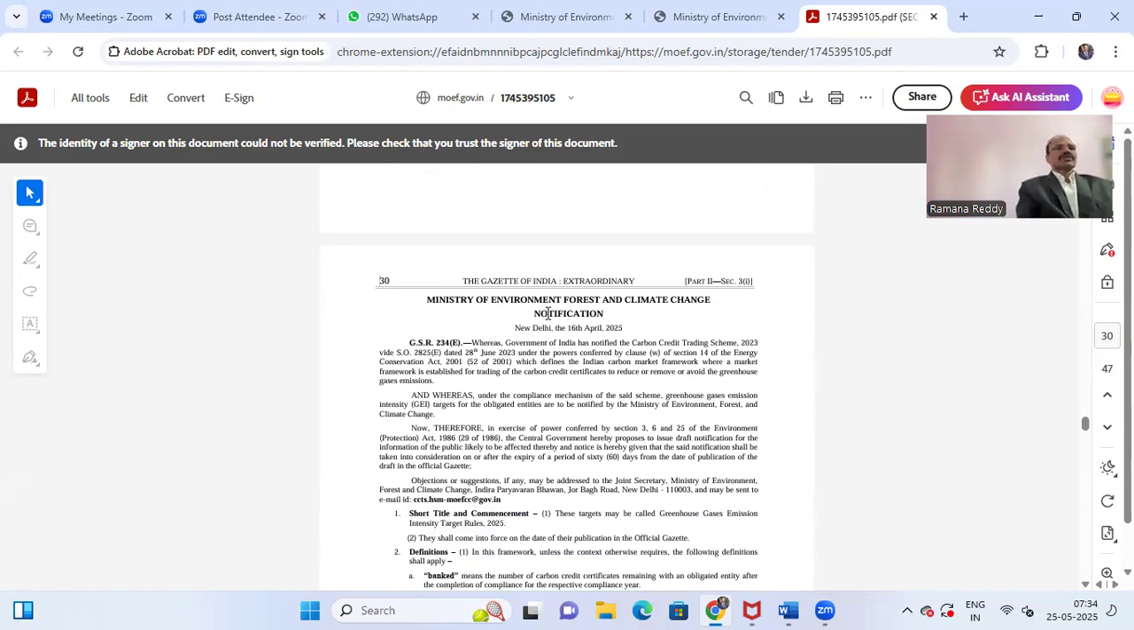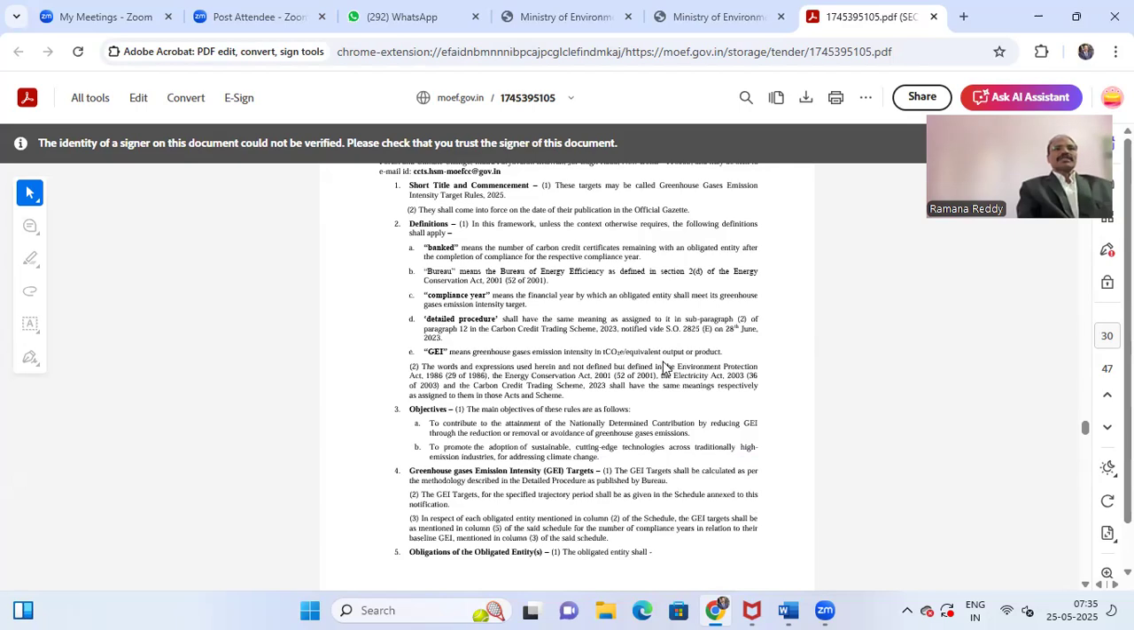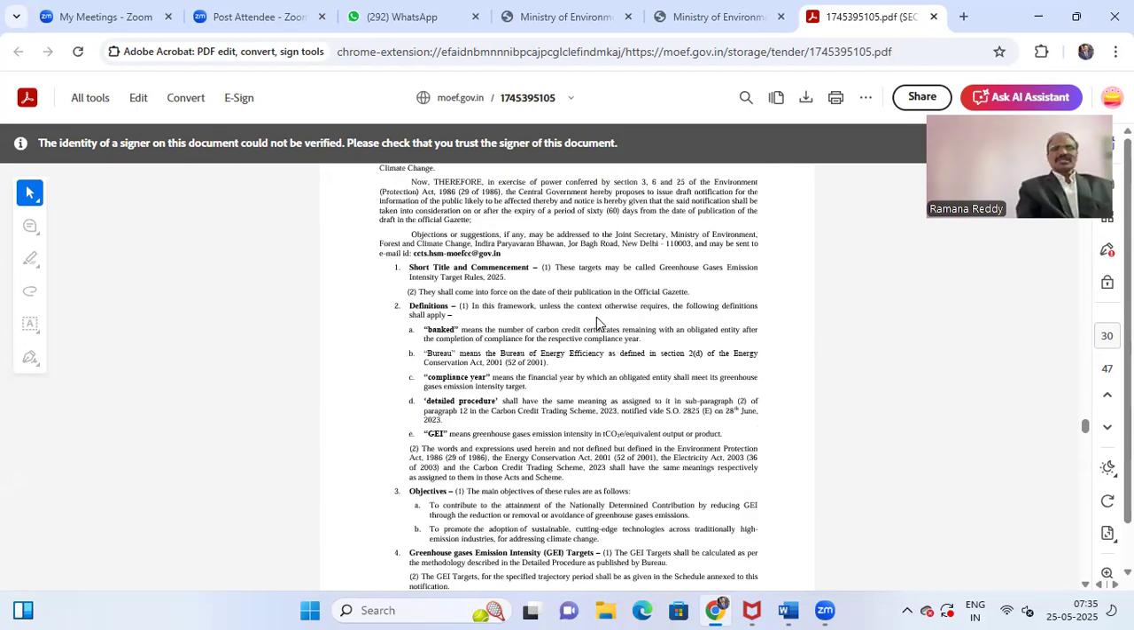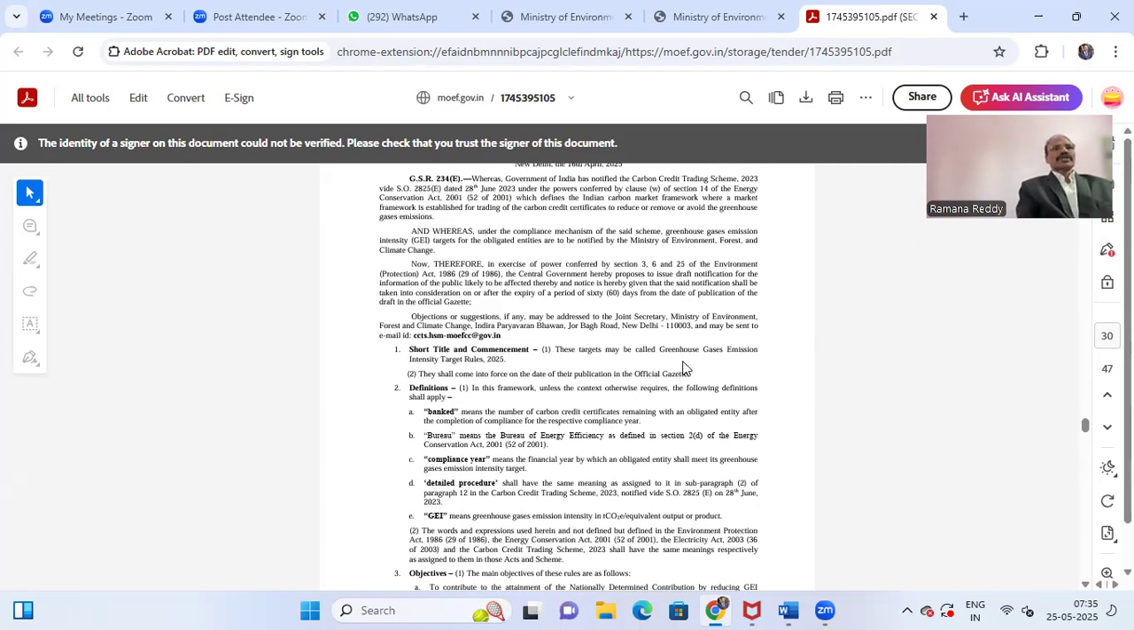This is the official website of the Ministry of Environment, Forest and Climate Change notification. It is better to go to the official website and rely on the official website only, so you'll have 100% accurate information. 60 days' time is given for public comments. Here it is mentioned.